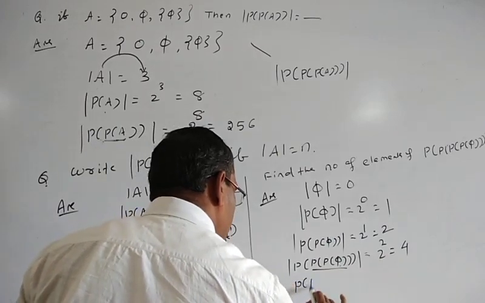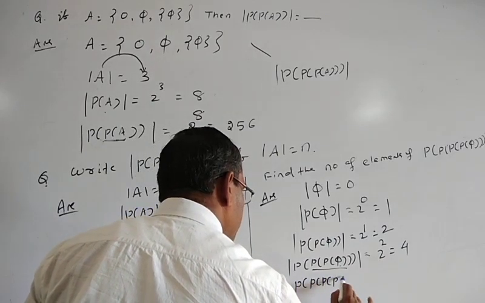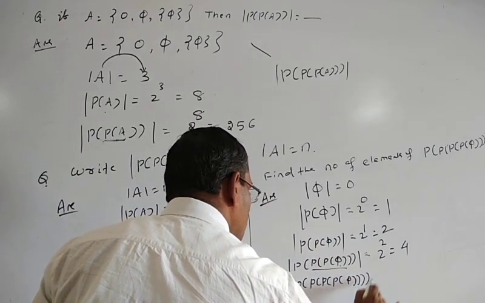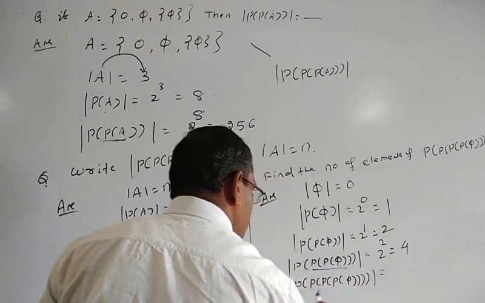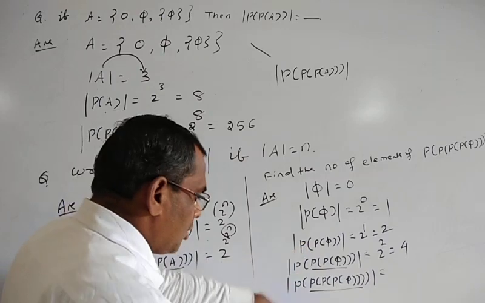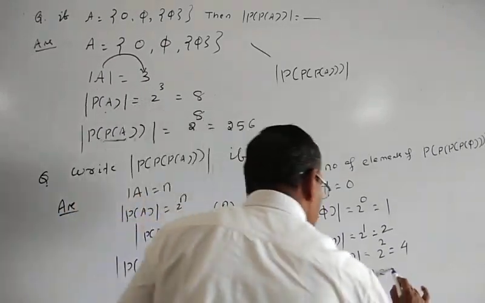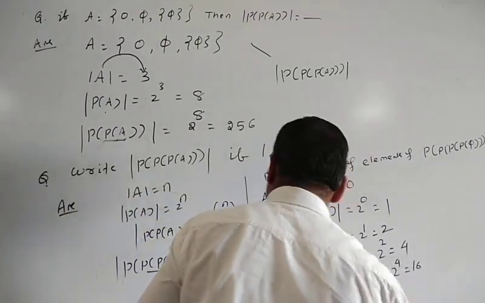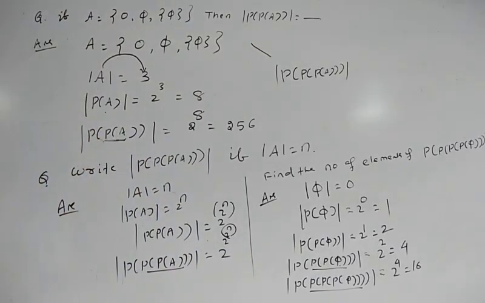Then again another power set. So here the power set's number of elements is 4. Then the next one is equal to 2 to the power 4, which is equal to 16. So in this way you have to calculate the power set of the element. Okay.